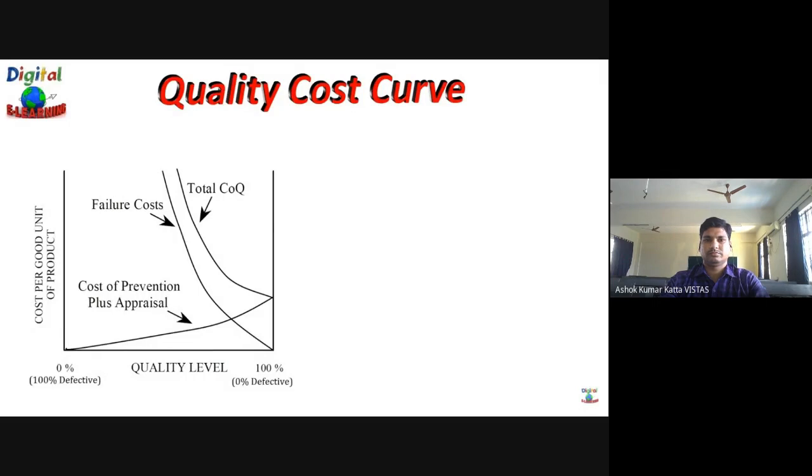As you move from 0% conformance to 100% conformance on the quality level, the prevention cost and the appraisal cost increase linearly, and the failure costs, which are a sum of internal and external, will begin to decrease sharply. And the total cost of quality, which is a sum of prevention cost, appraisal cost, and the failure cost, will also decrease sharply.